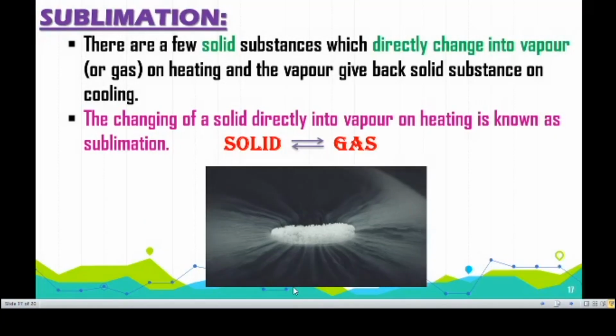Next one, sublimation. All the processes mentioned above are easy to understand, going one by one: solid is converted into liquid and then liquid is converted into gas, and they reverse. But sublimation is somewhat different. In this process, solid is directly converted into gas. In sublimation there is no liquid state, hence the name. The conversion of solid directly into gas, and gas directly into solid, without passing through the liquid state, is called sublimation.